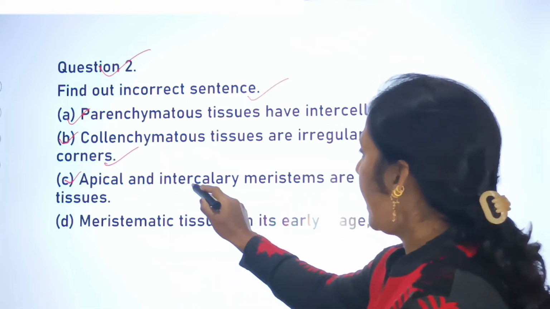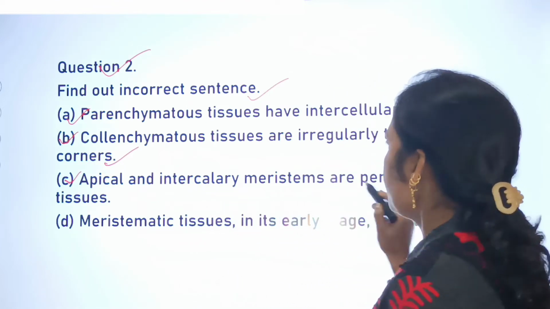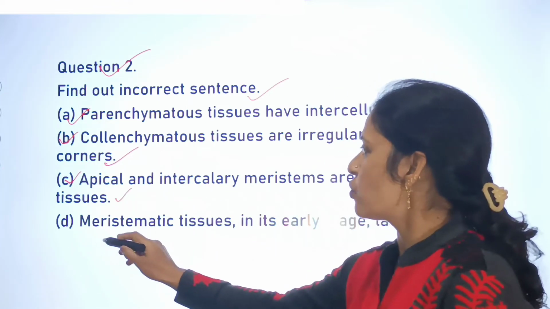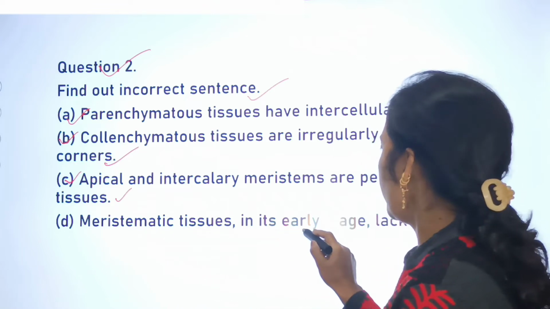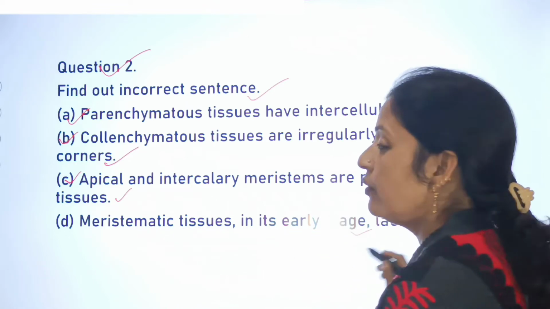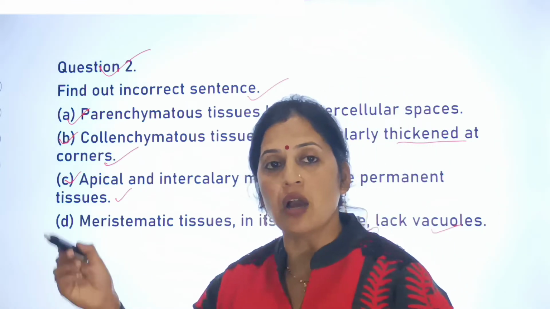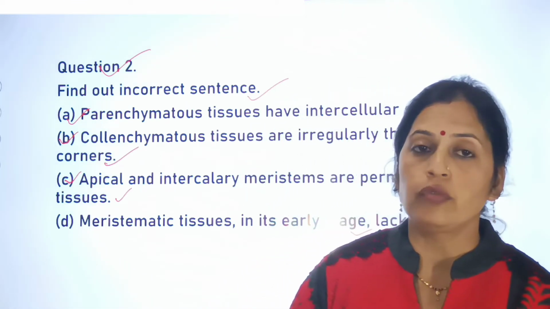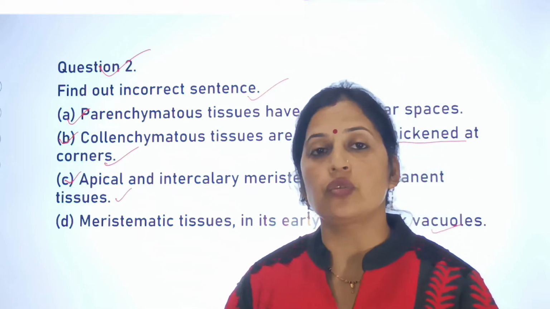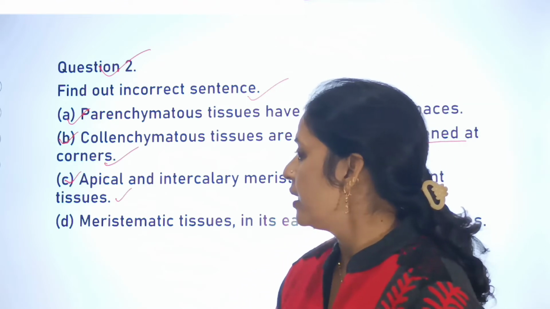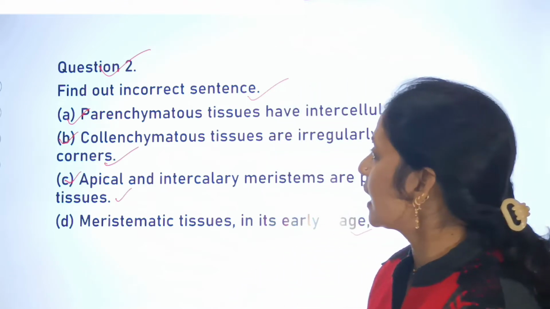C, apical and intercalary meristems are permanent tissues. And the last one, meristematic tissue in its early stage lacks vacuoles. So you have to find out the incorrect statement out of these four options. So which is the incorrect sentence? This is your question number 2.